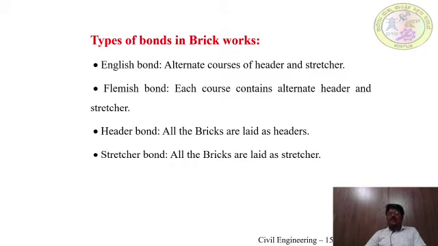So, types of bonds in brickworks. We are using English bond and Flemish bond in this experiment. English bond means alternate courses of header and stretcher. Flemish bond means each course contains alternate header and stretcher. In case of header bond, all the bricks are laid as headers. In case of stretcher bond, all the bricks are laid as stretchers.